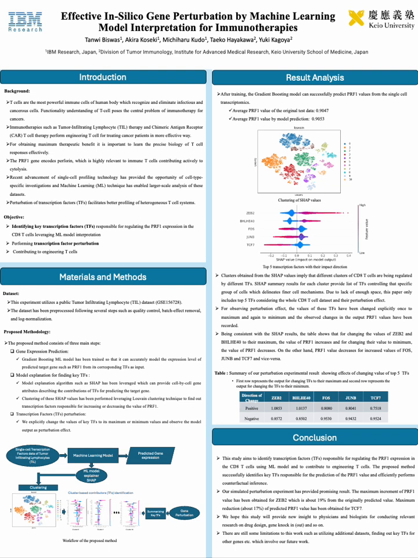The maximum increment of PRF1 value has been obtained for JEB2, which is about 19% from the originally predicted value, and the maximum reduction, which is about 17% of the predicted PRF1 value, has been obtained for TCF7.